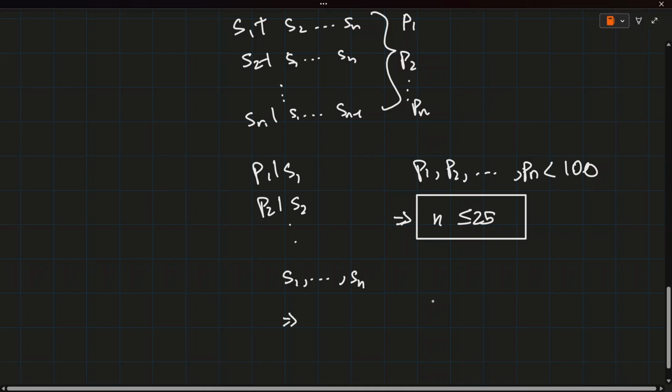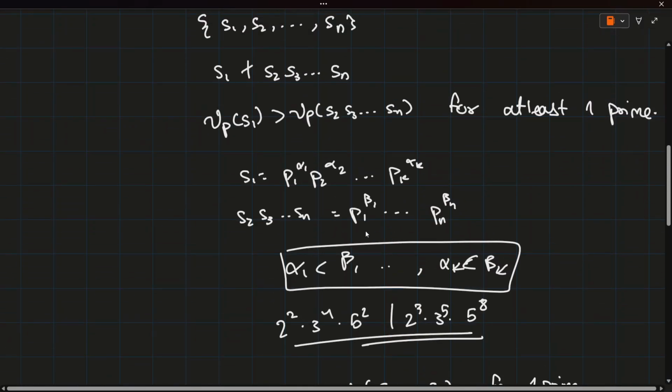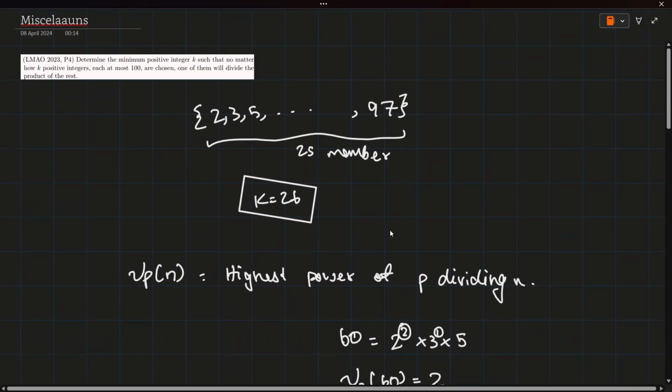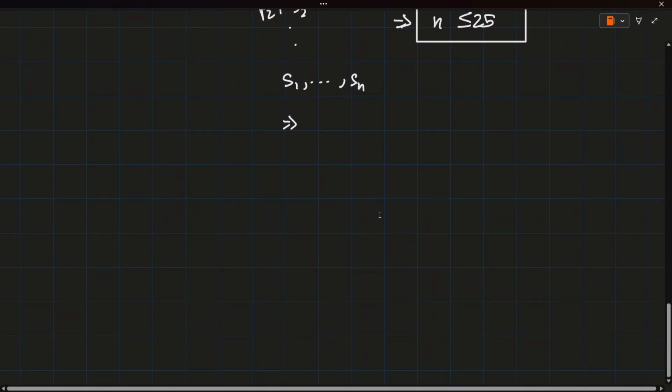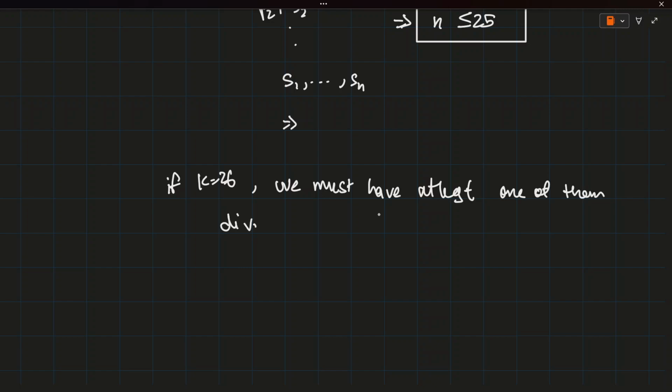The highest set we can form satisfying this property is a set of size 25, and this means that in the original problem, if k equals 26, we must have at least one of them dividing the product of the rest. So our answer is k equal to 26.